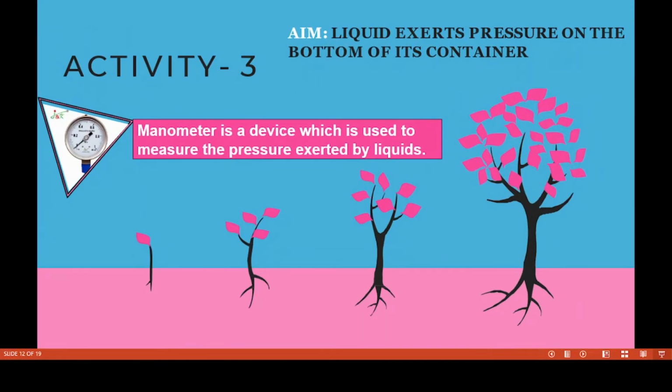Now let me go to the third activity. Liquid exerts pressure on the bottom of its container. A liquid exerts pressure on the bottom of a container. Now we have to see. Children, this is a device, a manometer. It is a device which is used to measure the pressure exerted by liquids.